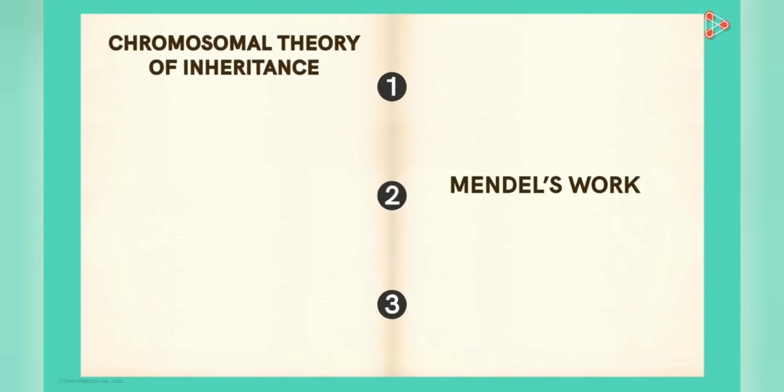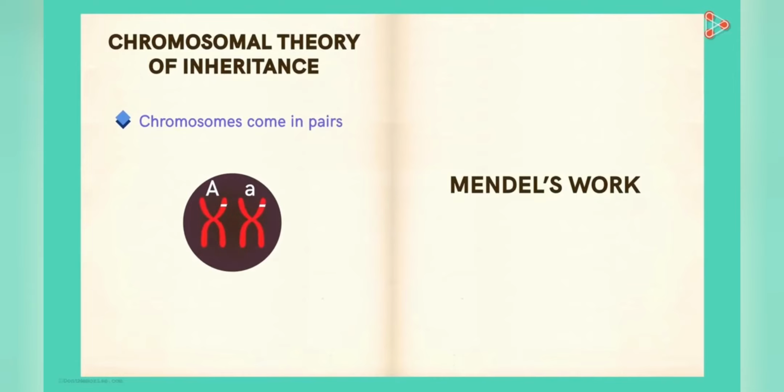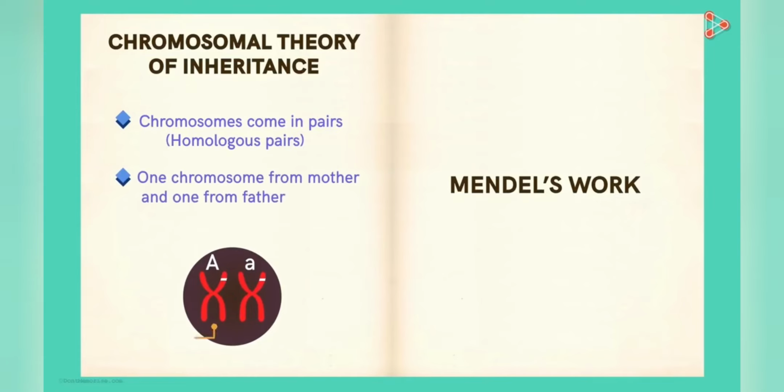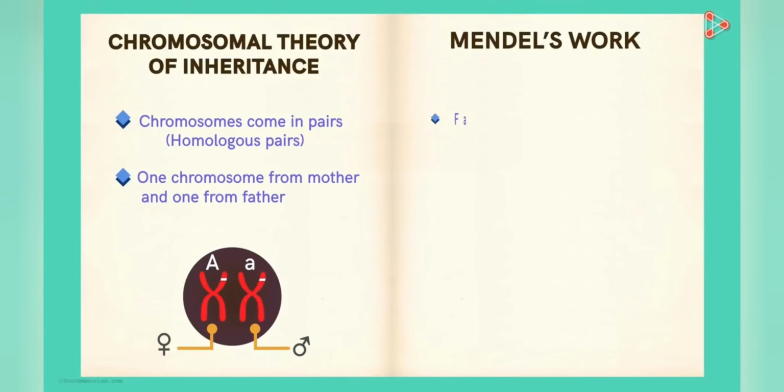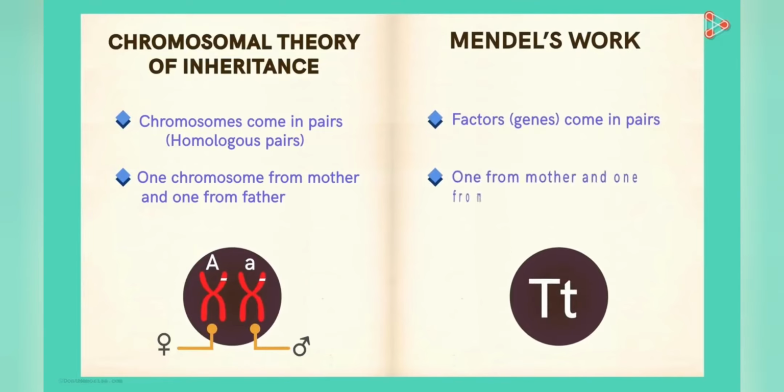The first point said that chromosomes come in pairs. These are now called homologous pairs. One chromosome from the pair comes from the mother, while the other from the father. Isn't this what Mendel had hypothesized about genes too? He said that factors, now called genes, come in pairs. One factor of the pair is from the mother and the other from the father.